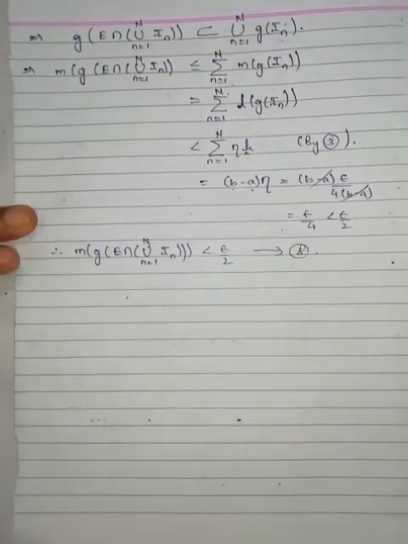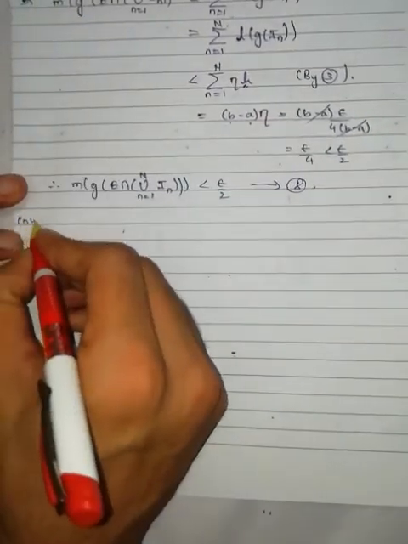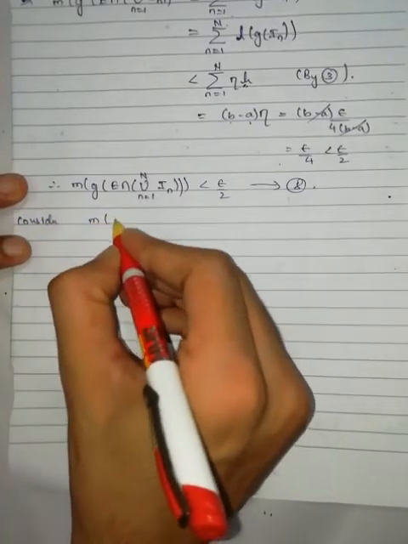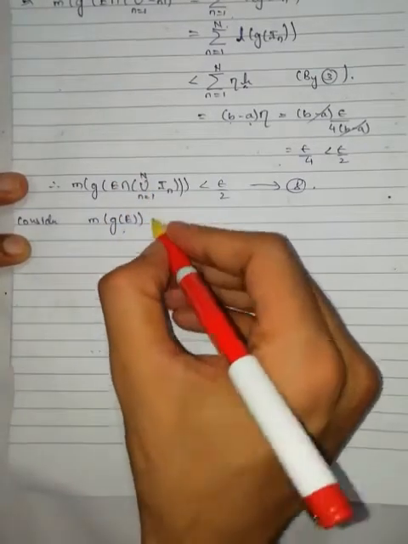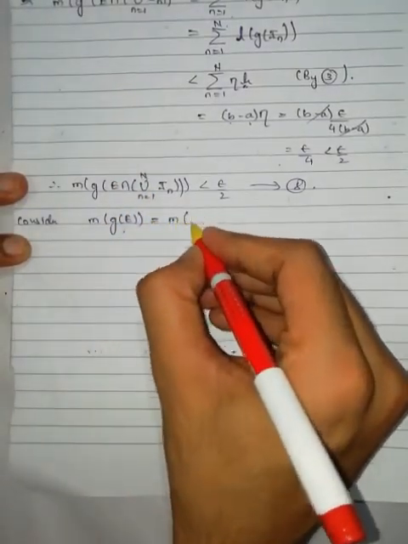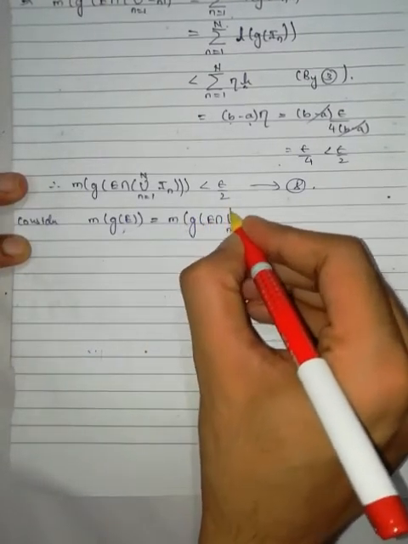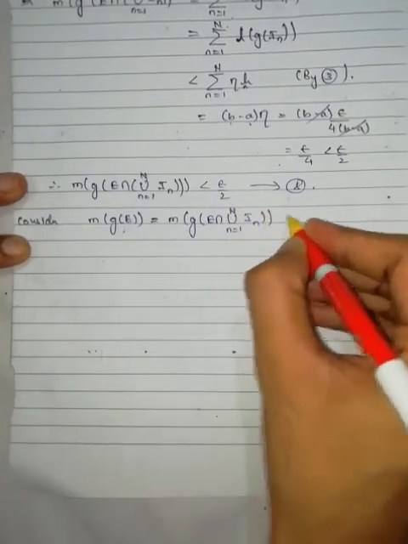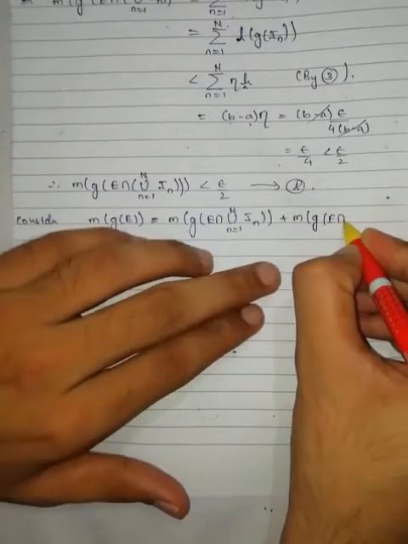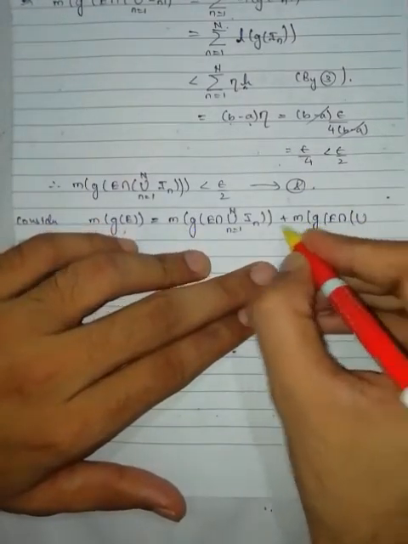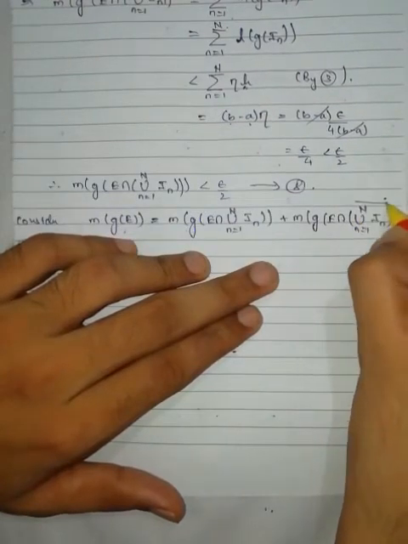Equation number 8. Now, what we have to prove? Consider the measure of G of E. This one can be written as the measure of G of E intersection union n equal to 1 to capital N I n, plus the measure of G of E intersection the complement of this union.